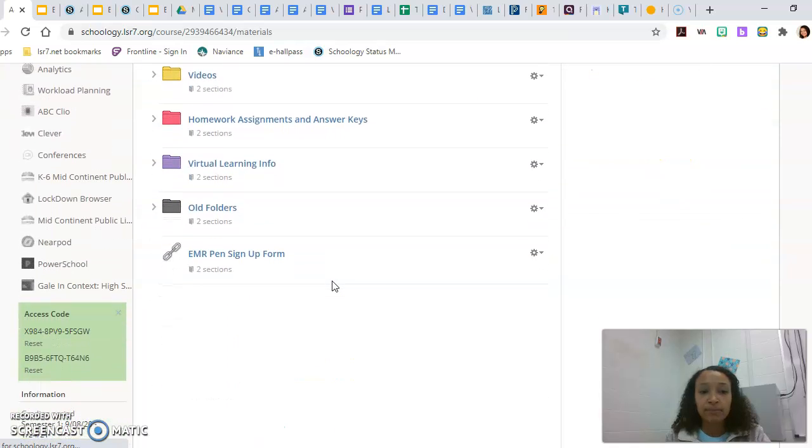Lastly, let's talk about the EMR pins again. Here is the sign-up form. I would highly recommend that you and your kids sit down together and fill it out. Okay? And once again, if you have any questions about the pin, email.